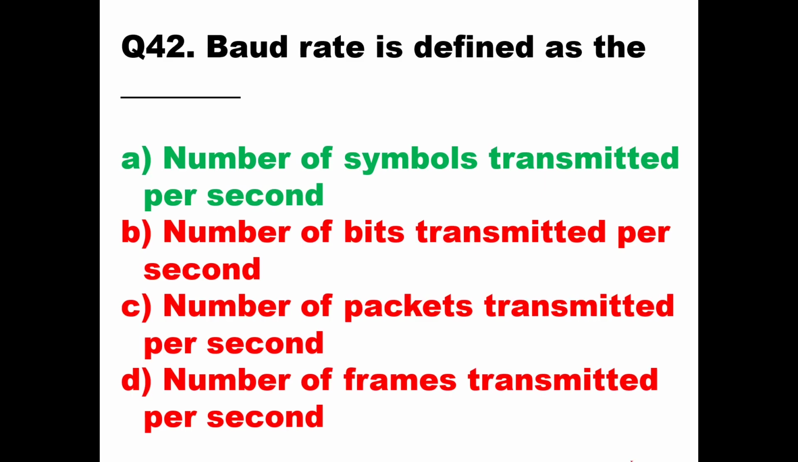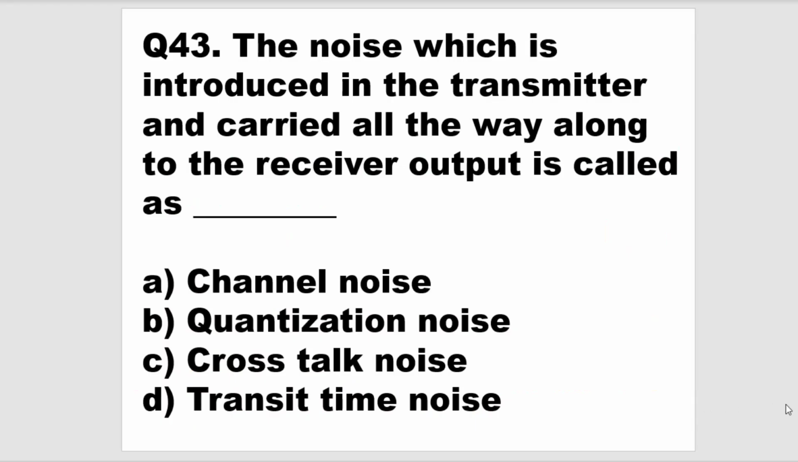Baud rate is defined as the number of symbols transmitted per second. If the symbols are binary bits, then it can be the number of bits per second. But basically, the definition of baud rate says that it is the number of symbols, where symbols can be a set of binary bits, or electronic events. Symbols can be anything. So the number of symbols transmitted per second is baud rate, and that is the basic difference between baud rate and bit rate. Now, students, we'll go to the next question.